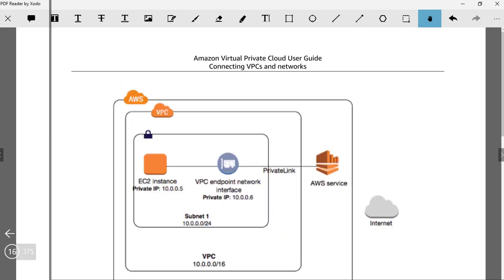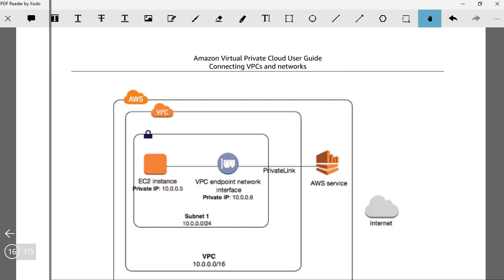Moving ahead, there are scenarios where you want to access AWS services from an EC2 instance. Because all the AWS services are available publicly, you can always access them via the internet. But as that will not be secure, we can create a VPC endpoint or a PrivateLink, which we'll discuss more in the later stages, like week 5 or 6 probably.